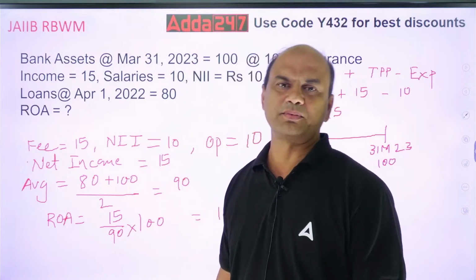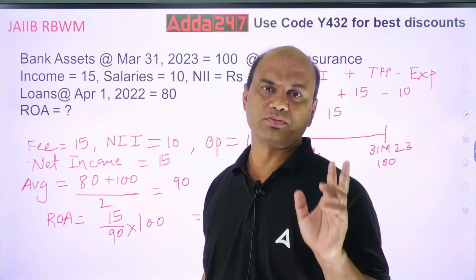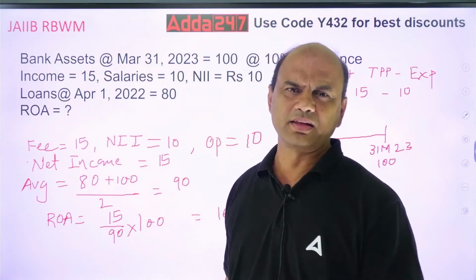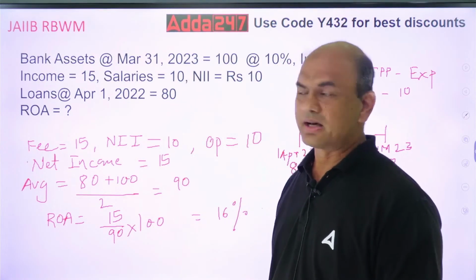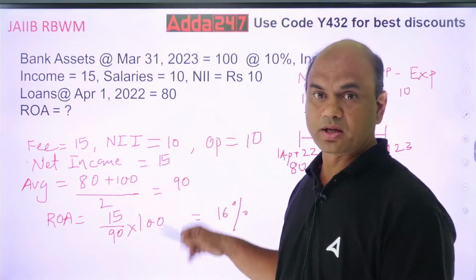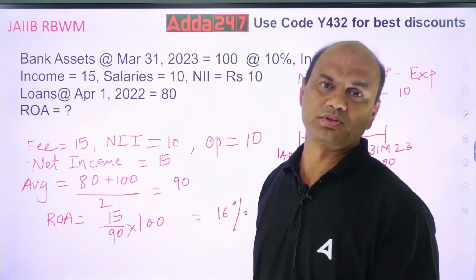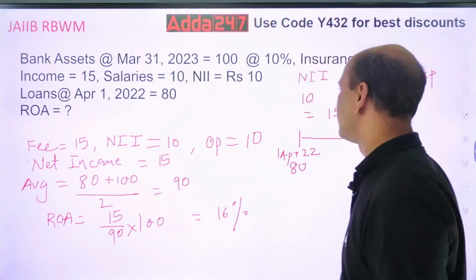Kindly note, in your exam you'll get numericals on ROA, ROE and leverage ratio. I've taken ROA over here. ROE will be taken later. Got this point, everyone? How to find out ROA? This numerical is not there in any of the books, but it can be asked in the exam. It is asked, in fact, in the exam.